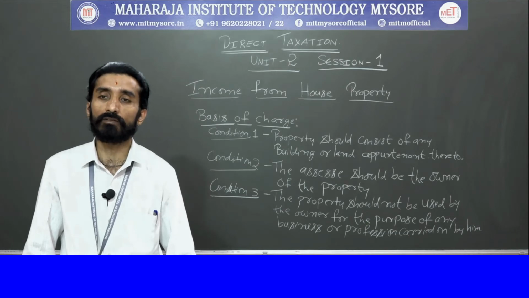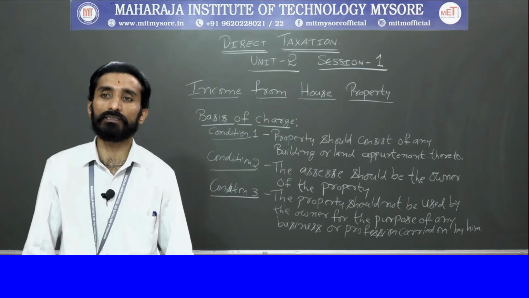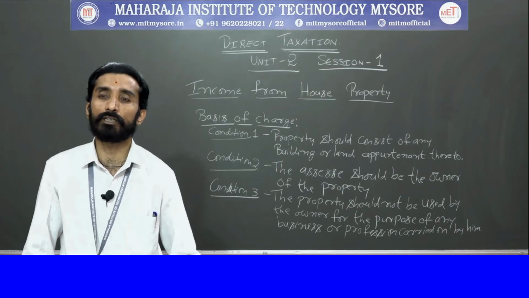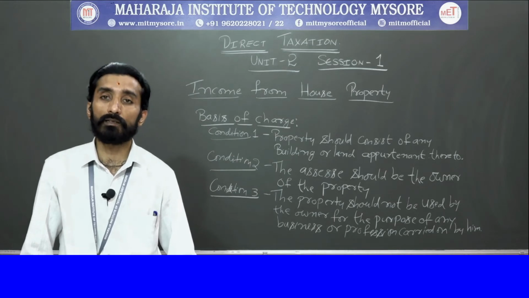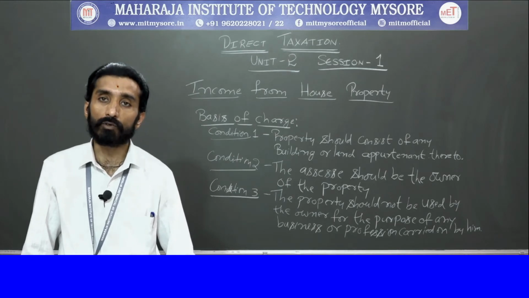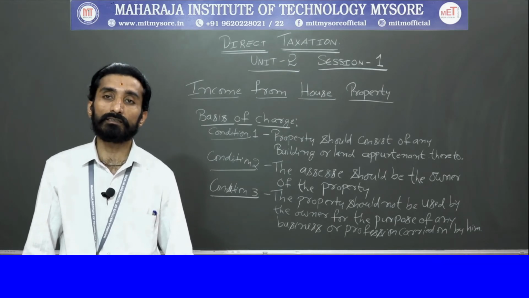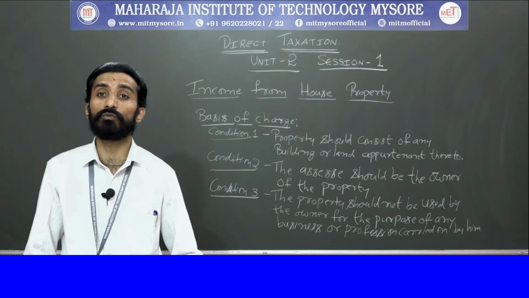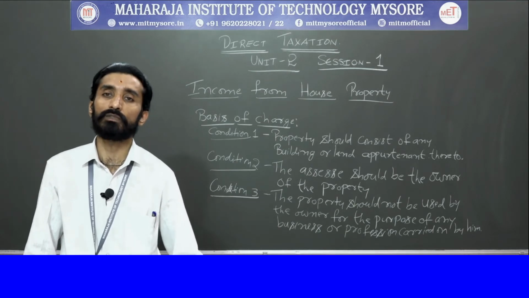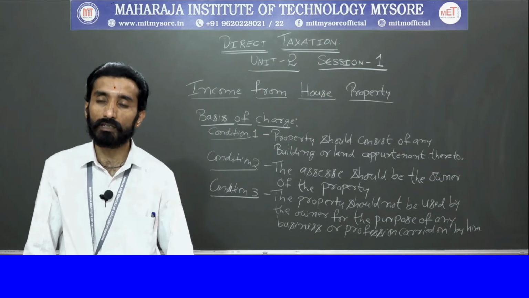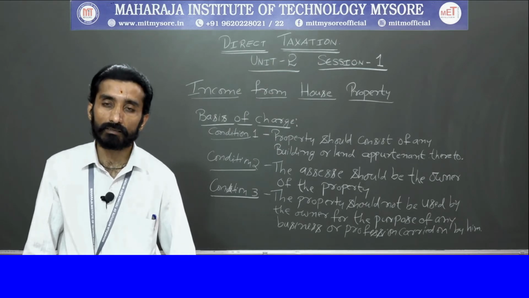Means, for example, if a person's main business or main activity itself is letting out land, he will be taking lands and giving them on rent, or he will be letting out properties. At that point, the income this person receives will not be said to be income from house property, because he is doing it as a business. He is not the owner. Somebody else will be the owner. He is taking from the owner and renting it out, right?